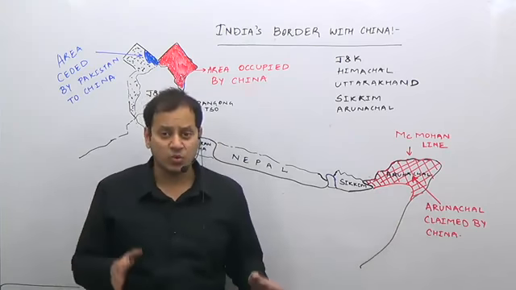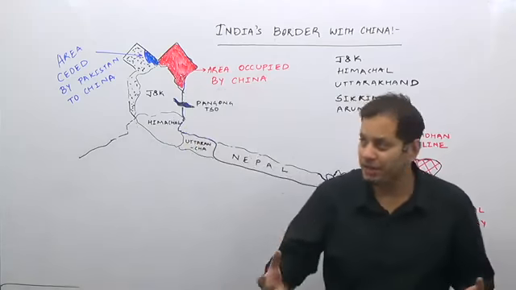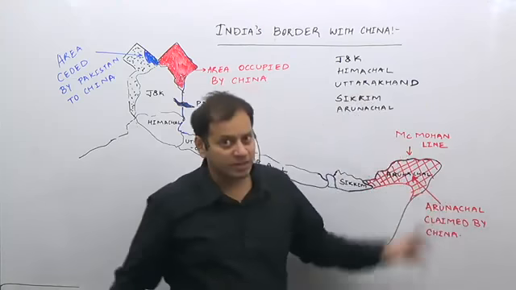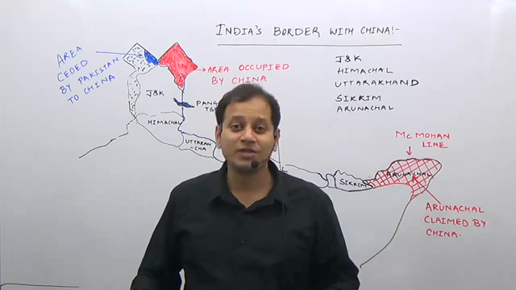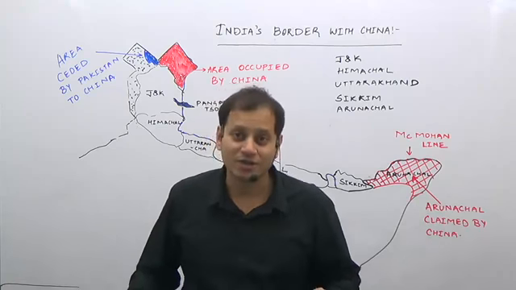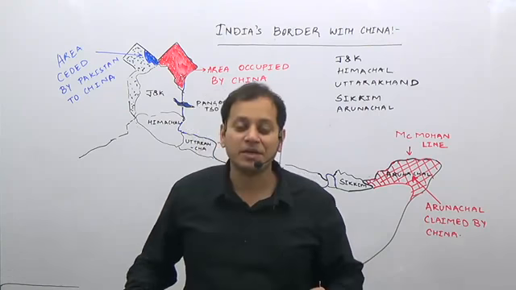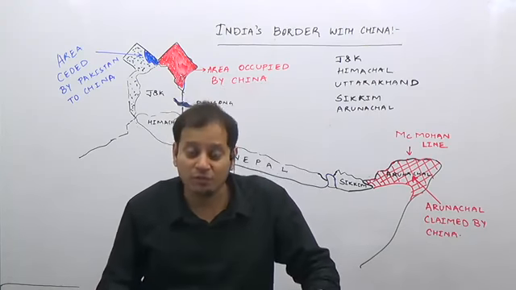Why is this so? This is so because India's border with China can be divided into the western sector border and the eastern sector border. India has already fought a war with China, and it is the war India had lost. So, though we had wars with Pakistan, we have won all the wars with Pakistan. We have won, but it is with China we have lost the war badly.